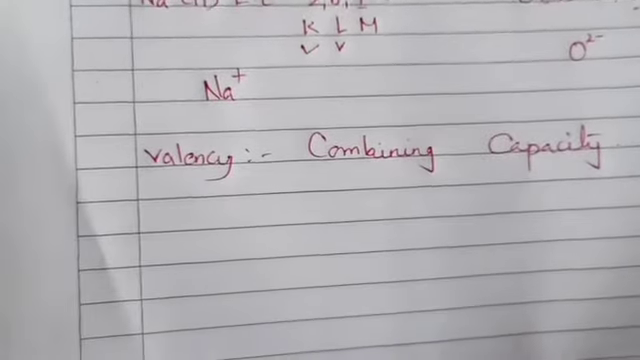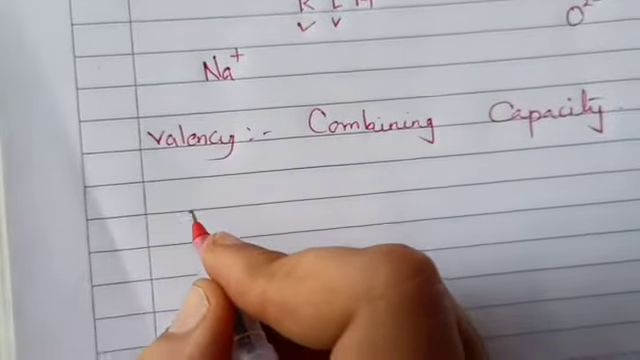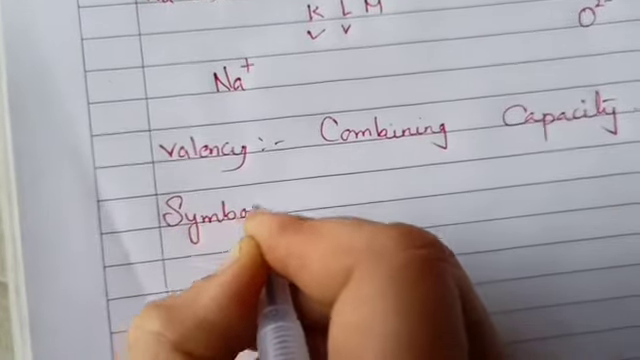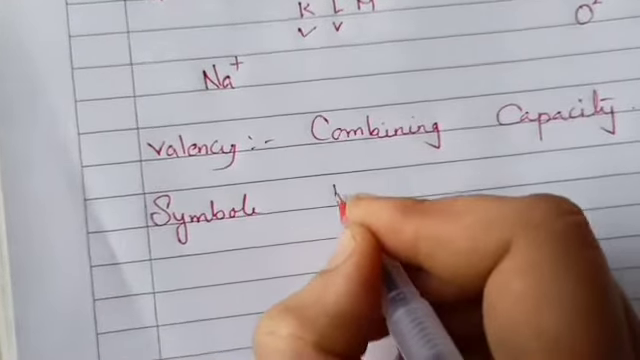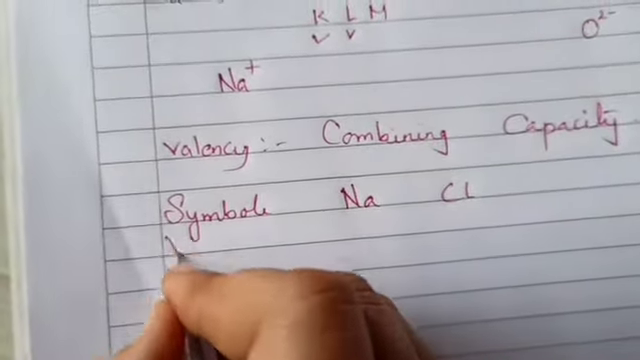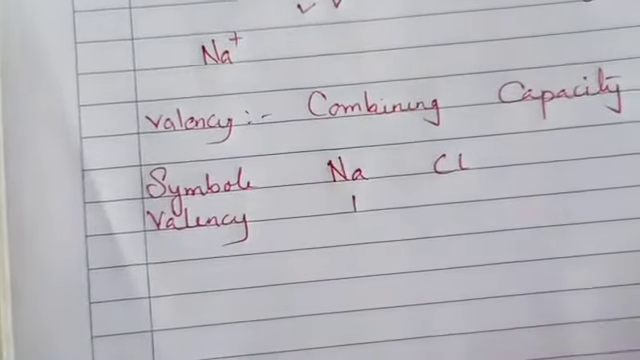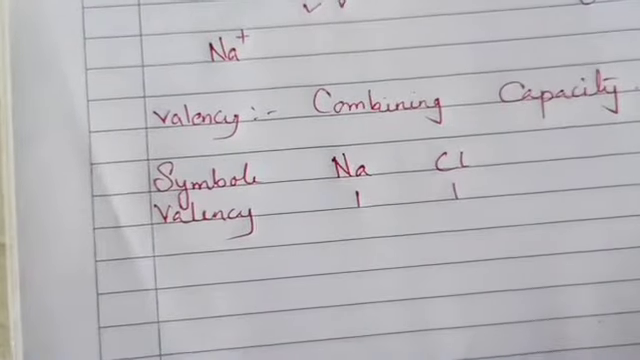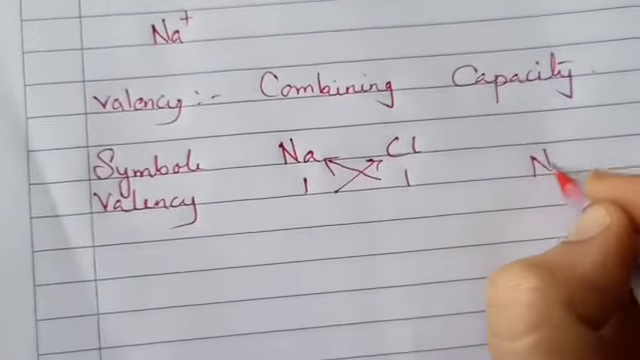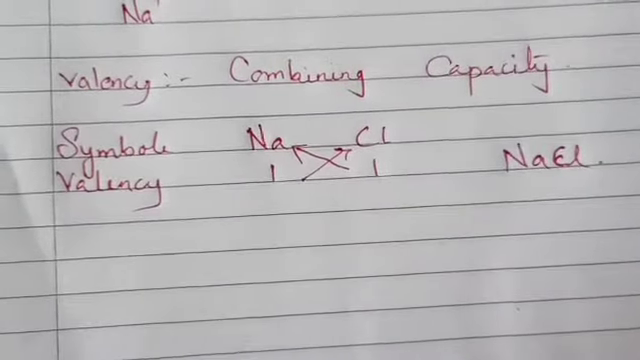For example, if I want to write the formula of sodium and chlorine, first of all I have to write the symbols, Na and Cl. Okay. Then what I have to write down? I have to write down the valency. Sodium has capacity to lose 1 electron. Chlorine has capacity to take 1 electron. So when we crisscross this, we get the formula NaCl.